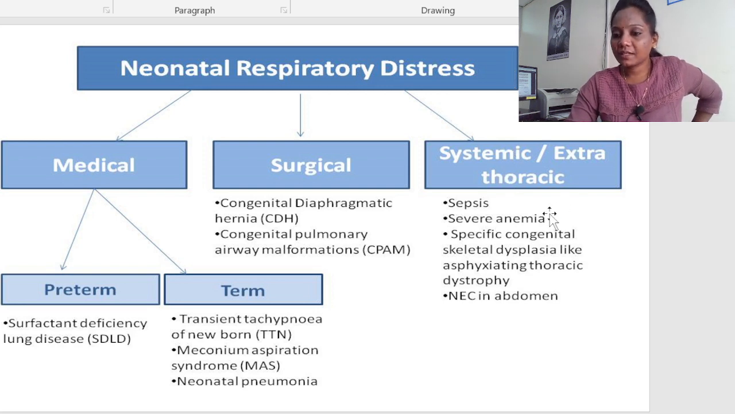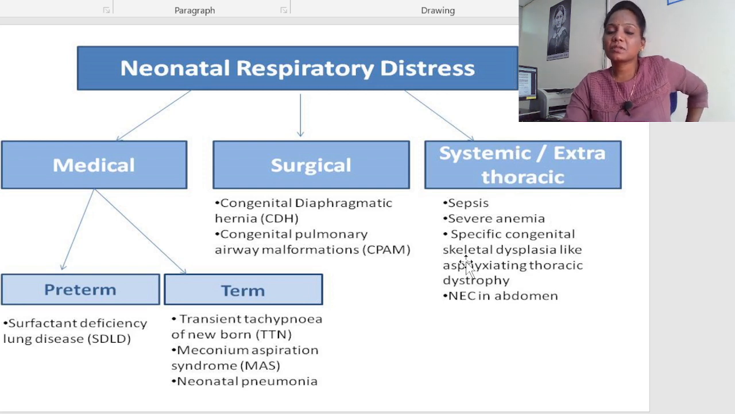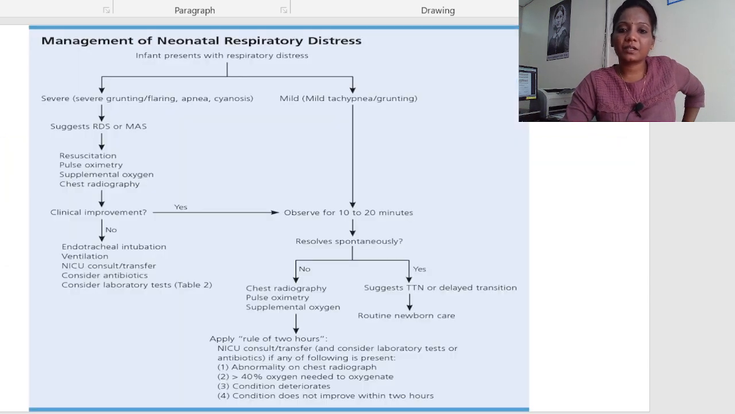Systemic or extrathoracic causes: sometimes neonatal respiratory distress syndrome can occur due to sepsis, severe anemia, specific congenital or skeletal dysplasia, or similar syndromes. So these are the common causes of neonatal respiratory distress syndrome.